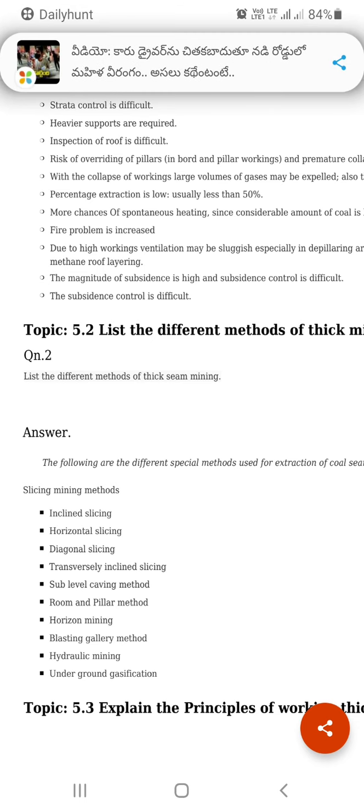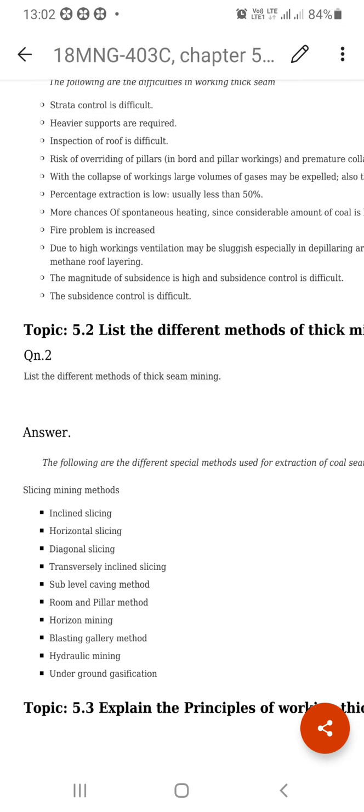When a 3 meter goaf is there, we can simply check it, and we can check how the supporting is. When it is 9 meters, that is very high, and touching the roof is very much difficult. After constructing a large chock mat and standing over it, we have to test the roof, and that is a very difficult task. So the inspection of the roof is very difficult in this way.